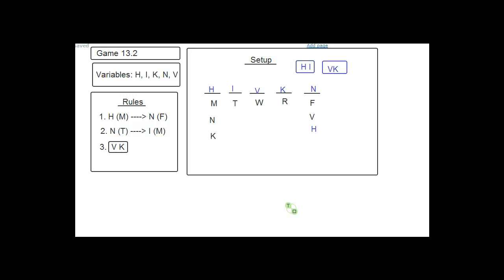And it looks to be an acceptable solution, right? Harry could go on Monday and N is on Friday. The VK block is still together, and this rule over here is not a problem. Let me just make sure I didn't violate any of my not laws because, yeah, it looks fine. So, so far we know that Harry can go on Monday, and we know he can't go on Friday. Let's take that off the board.